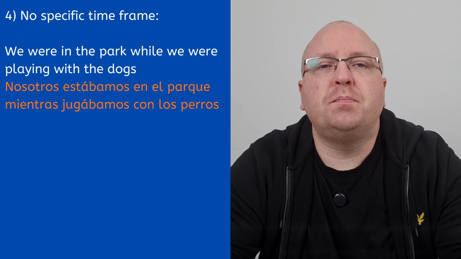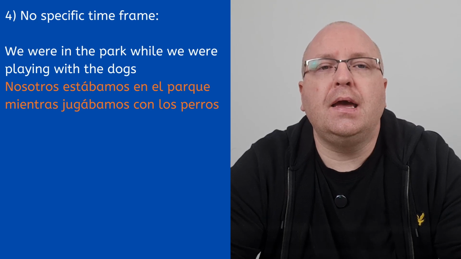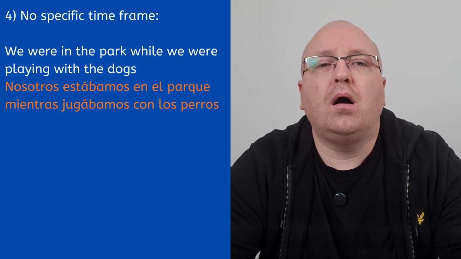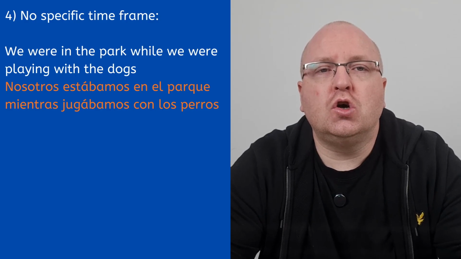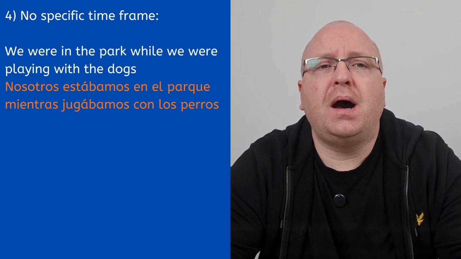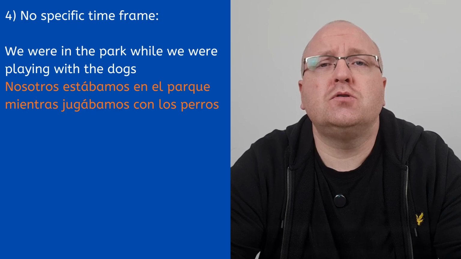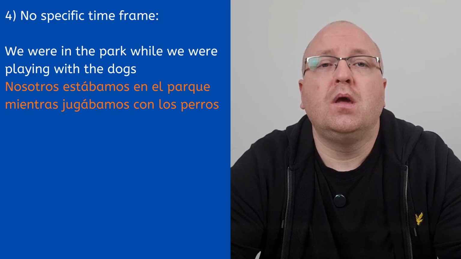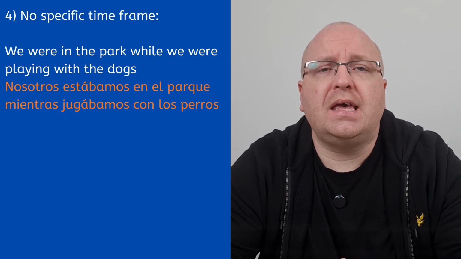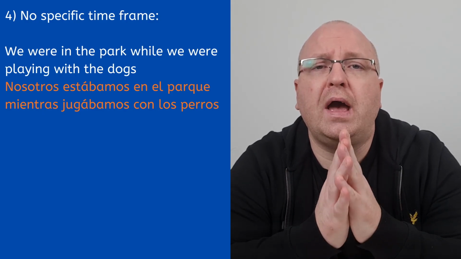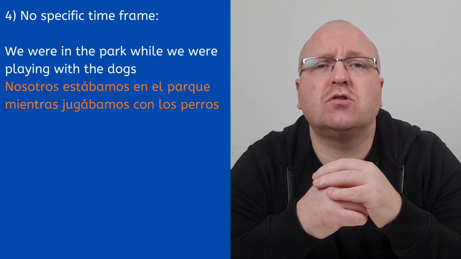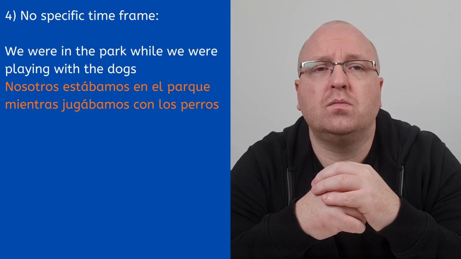Now, fourthly, if we were describing things with no specific time frame, we could say, we were in the park while we were playing with the dogs. Nosotros estábamos en el parque mientras jugábamos con los perros. We use the imperfect tense here because the sentence doesn't give a specific start or end time. It just describes what was happening in general.